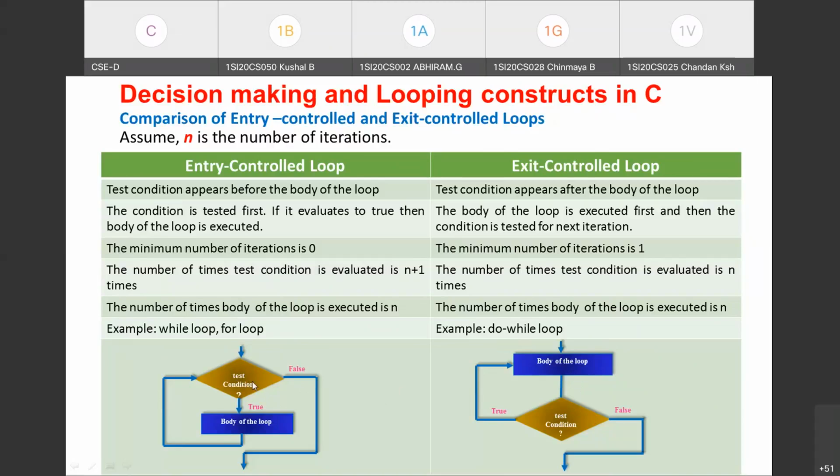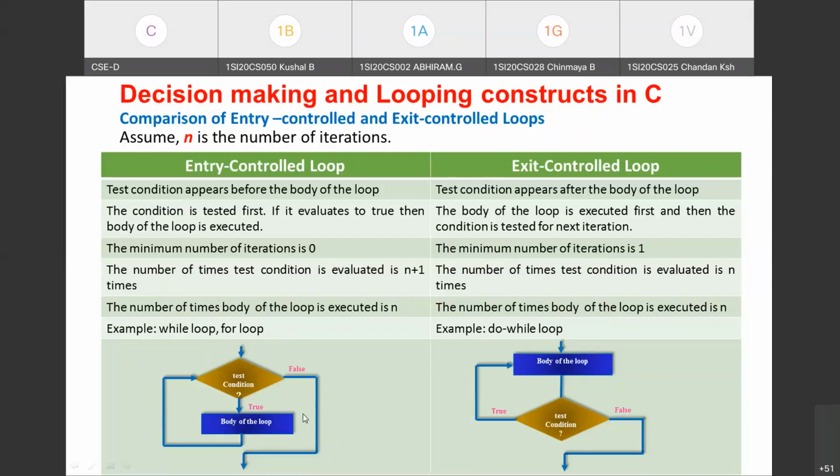That is n plus 1 times in the case of an entry control loop. Since the body keeps on repeating n times, if the test condition fails, that means for bringing the control to the next statement outside the body of the loop, one more time the test condition will be evaluated for the failure case. So it is actually n plus 1 times the test condition will be evaluated in the case of an entry control loop. Whereas in an exit control loop, it is just n times that the test condition will be evaluated.